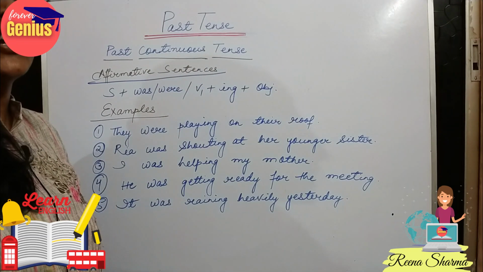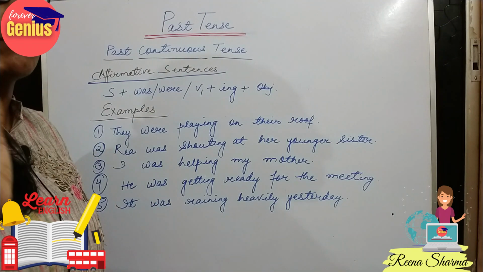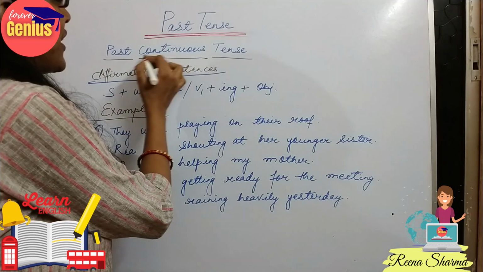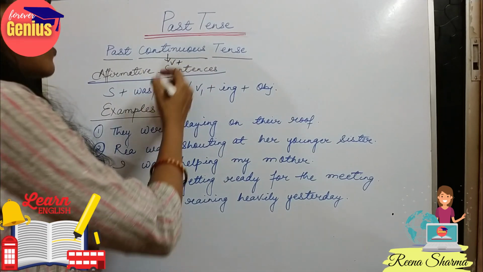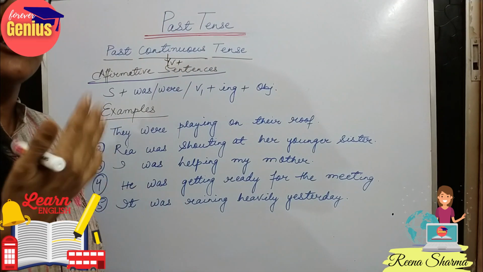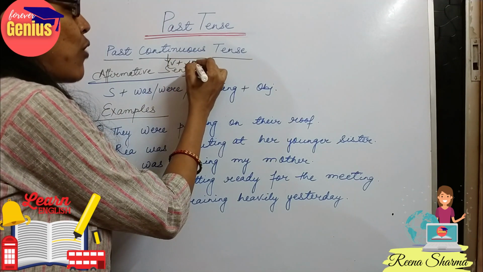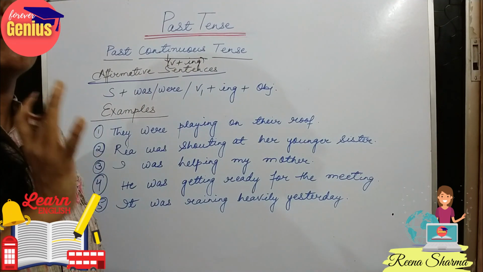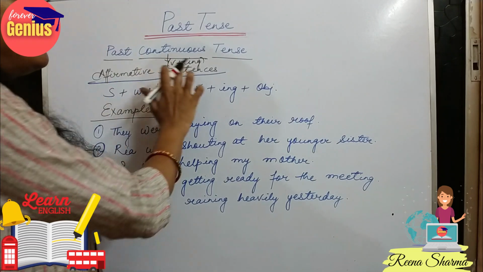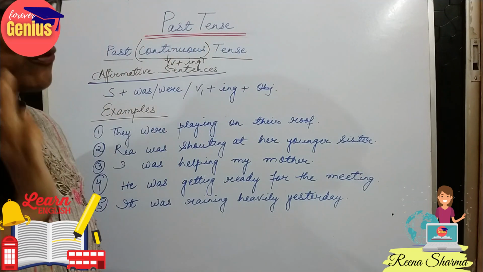What is past continuous tense? I hope you all remember we have done simple continuous tense. So continuous means the verb is in a continuing position. So how will we convert it into a continuing position? If it is run, I will add ing. If it is walk, I will add ing. If any verb in the first form is there, I will use the word ing and convert it into continuous form.